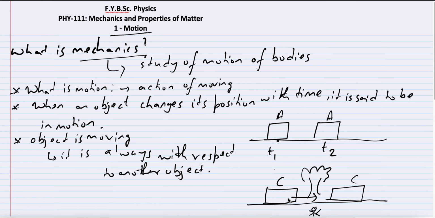Okay, so here you have the driver of the car, and here let's say you and your friend are sitting. So you are sitting here and your friend is sitting here. Now is your friend moving with respect to you? No, because every time you look at this position, your friend is sitting to your left. After some time the car has moved forward, but when you look to your left, your friend is still sitting to your left. So with respect to you, your friend is not moving.